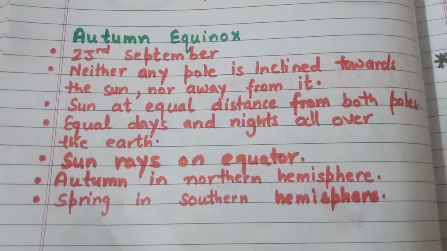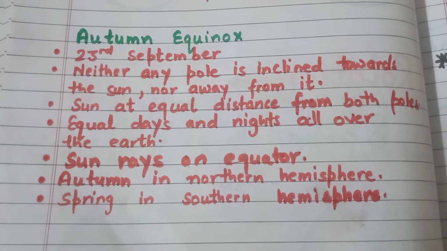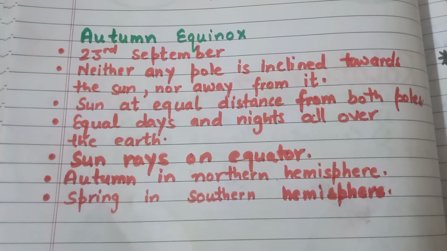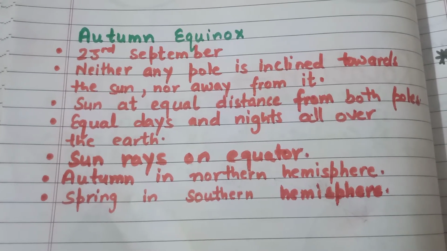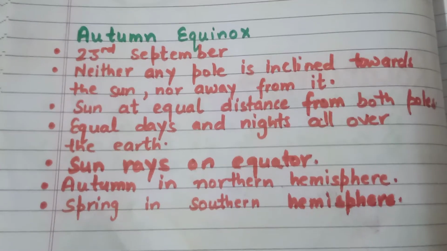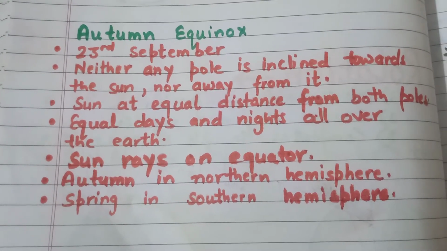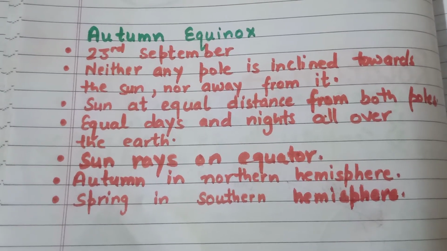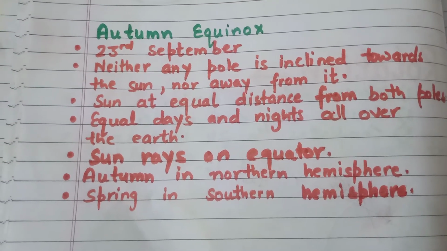Autumn equinox. From summer solstice, the position of the earth gradually moves on, and on 23rd of September it reaches the position of autumn equinox. The length of the days starts decreasing in the northern hemisphere. The opposite of it takes place in the southern hemisphere.